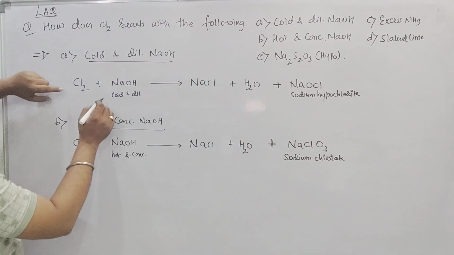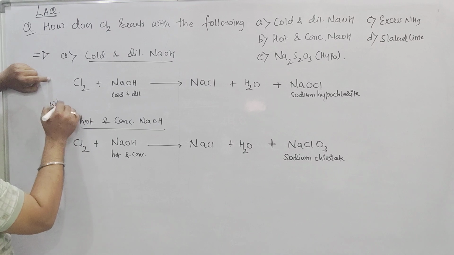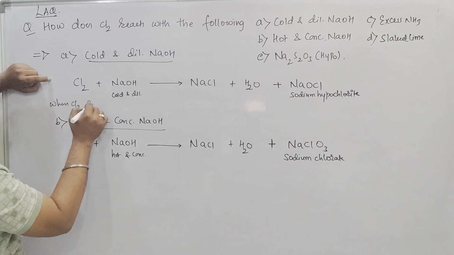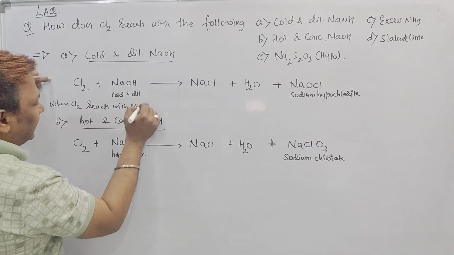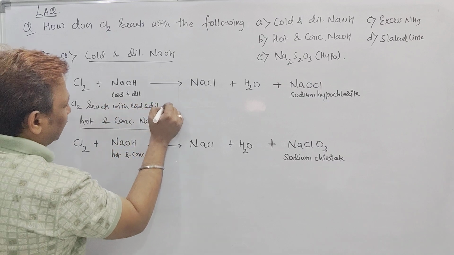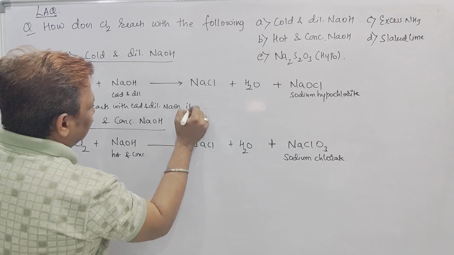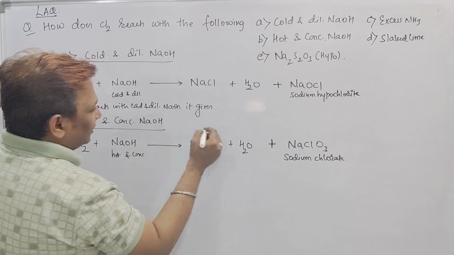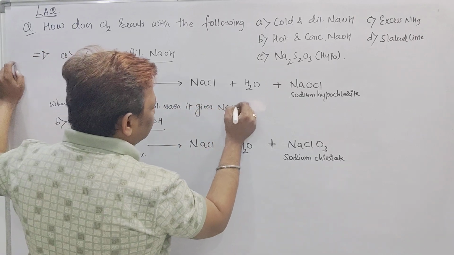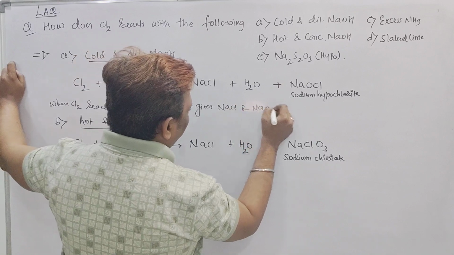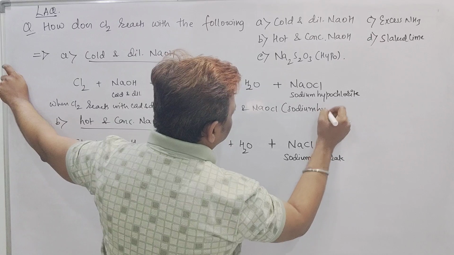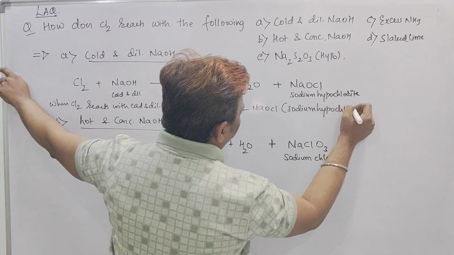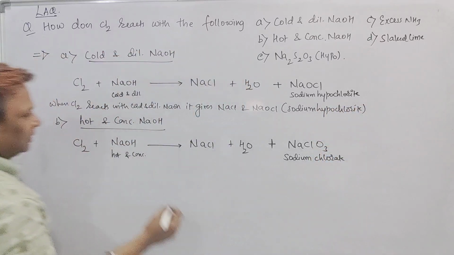See here, when chlorine reacts with cold and dilute NaOH, it gives NaCl and NaOCl, and in the bracket you should mention its name, called sodium hypochlorite. But here, how to write?